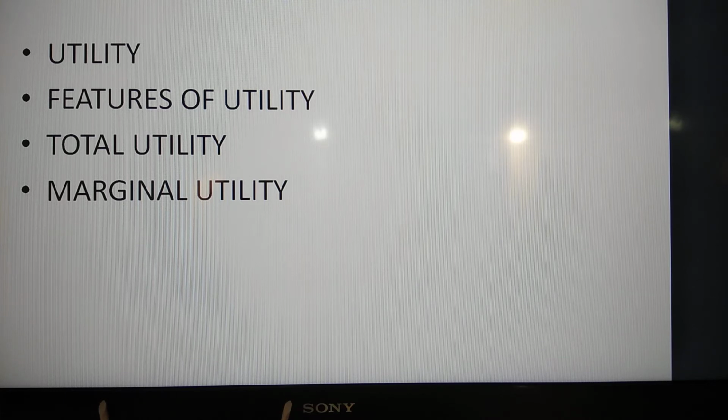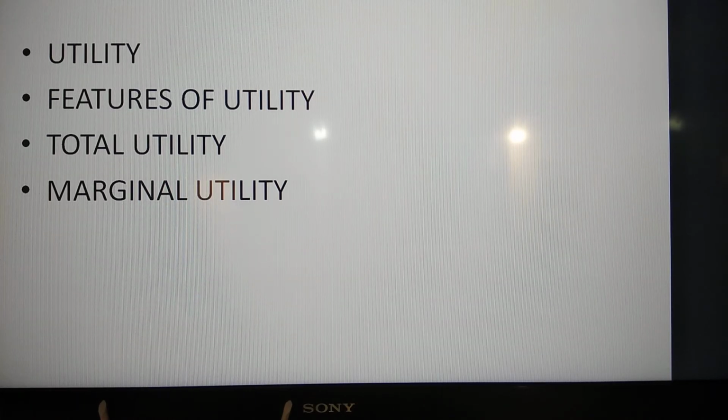Right. Then the fourth feature of utility is that it is different from usefulness. Means utility should not be confused with usefulness. The two are different. A commodity may possess utility even though it may not be useful. Like liquor may have harmful effects, but even then, liquor has utility so long as it satisfies the want of a drinker. Right? So utility is different than usefulness. So, don't confuse utility with usefulness.